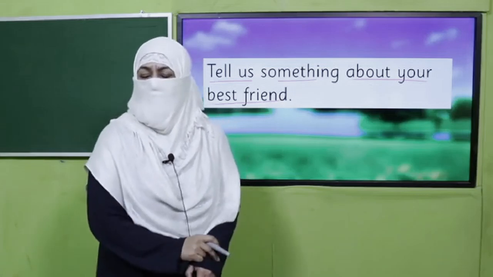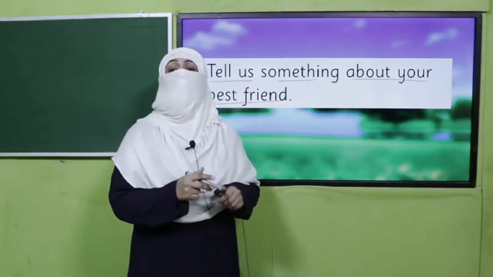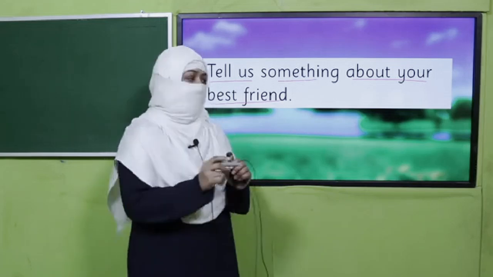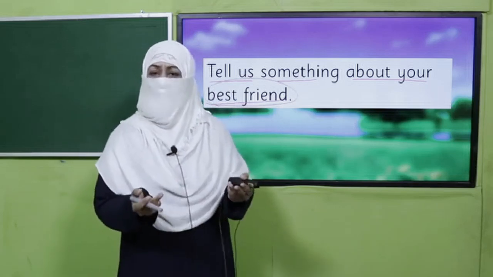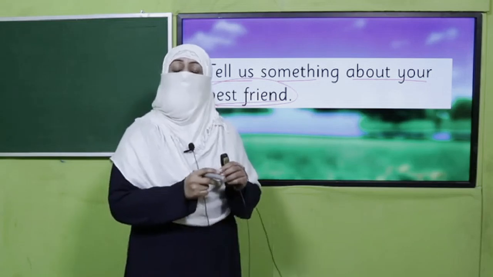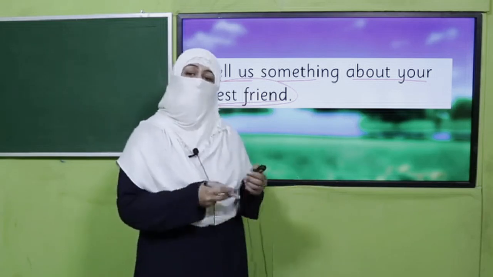Yes, my dear children. Now, have you observed all of you told about your best friend in a different way? So what does it tell us? It tells us that though you all were talking about your best friend, you used different words. You expressed it in different ways. It tells us that we can mention the same thing in different ways. Okay? How do we do that?